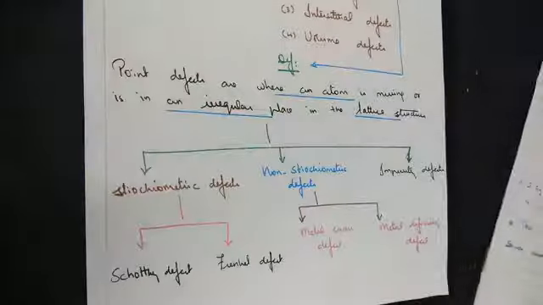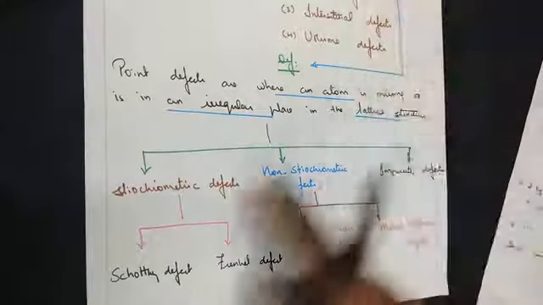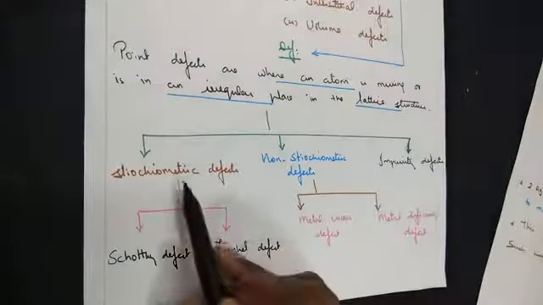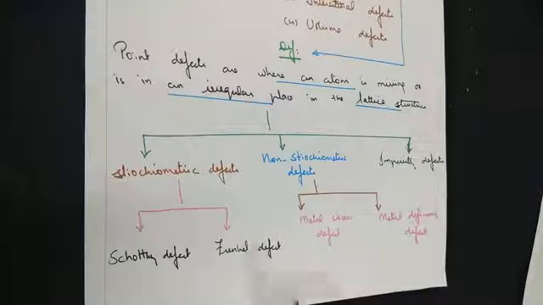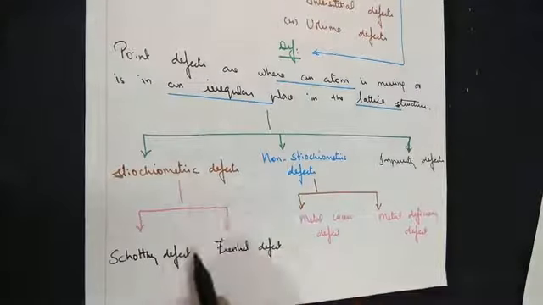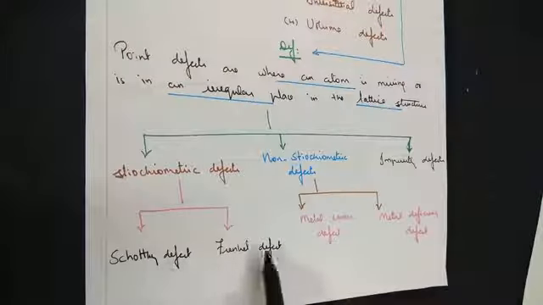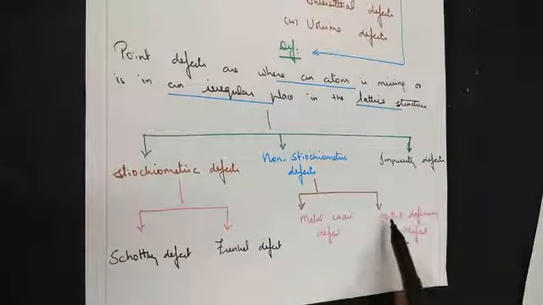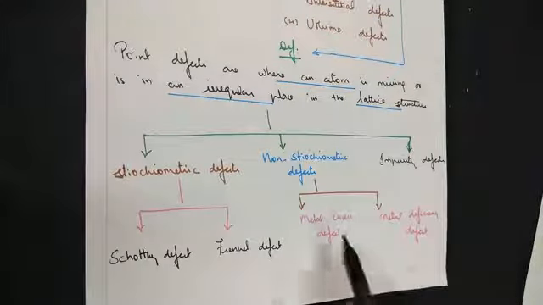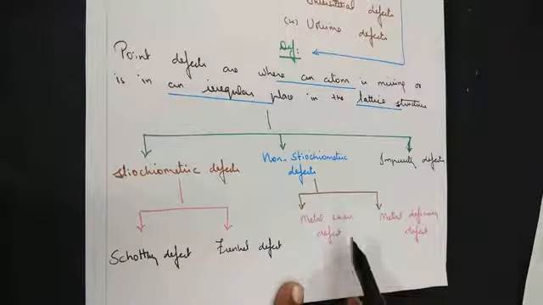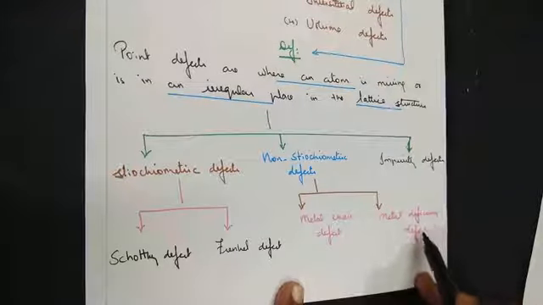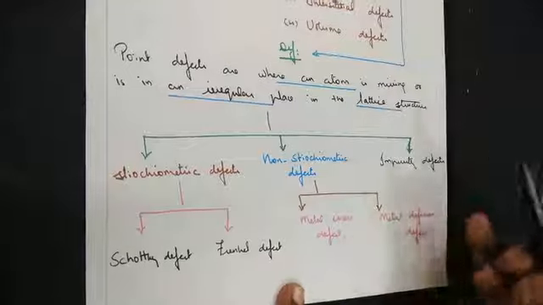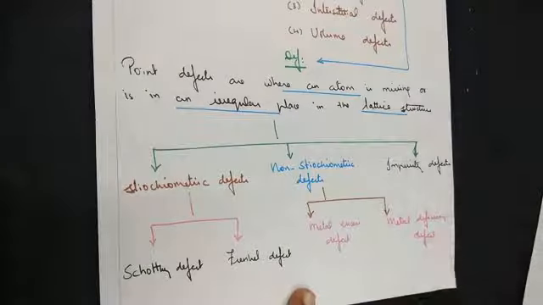Now, if you'll remember, point defects have three types of classification: stoichiometric, non-stoichiometric, and impurity defect. Stoichiometric has two further categories: Schottky defect and Frenkel defect. Non-stoichiometric has metal excess defect and metal deficiency defect. You remember, metal excess is when cations are more, and metal deficiency is when anions are more in number. I'm not going into detail because we have learnt it already.